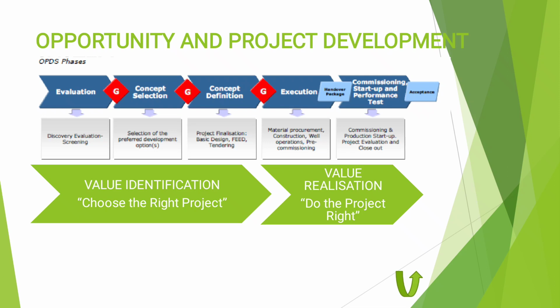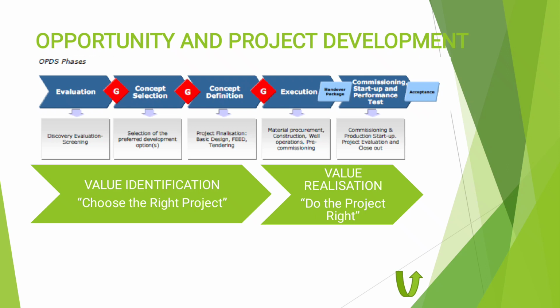For you who work in an engineering or EPC company, maybe you start to be involved in this activity. We start with the basic design, FEED, and tendering for the EPCI.